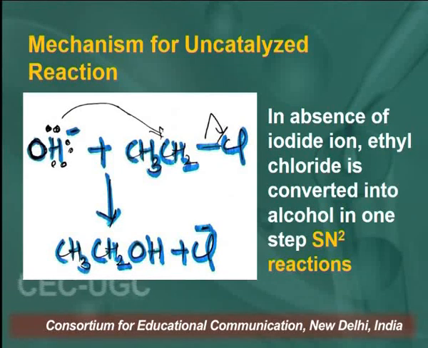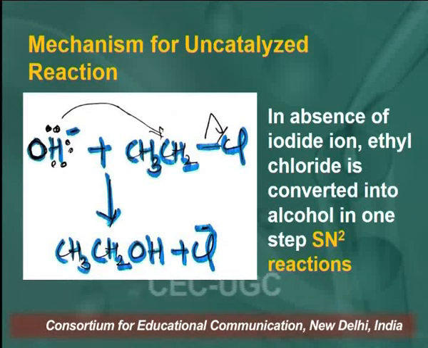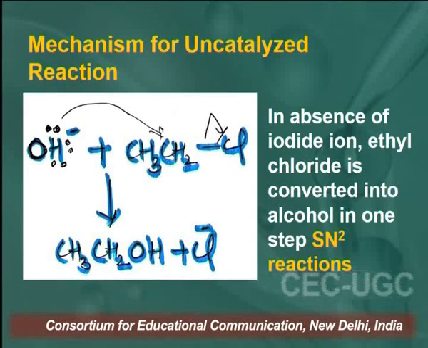Now what happens when the same reaction takes place in absence of the iodide ion, the nucleophilic catalyst? In absence of iodide ion, ethyl chloride is converted into alcohol in one step. So, learners, understand here, when the reaction takes place in absence of the nucleophilic catalyst, we get an SN2 reaction, and the reaction is a one-step reaction.